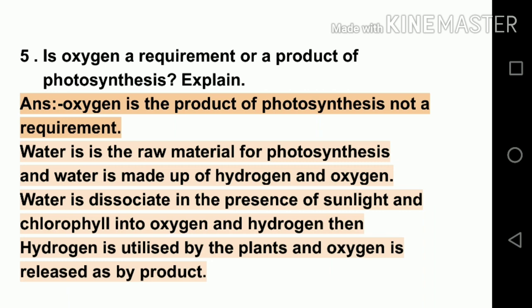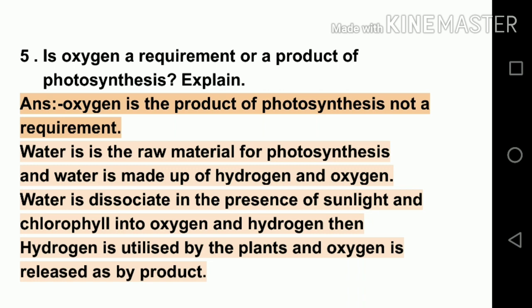Now students, question number 5. Is oxygen a requirement or a product of photosynthesis? Explain. So students, oxygen is not the requirement. It is the product of photosynthesis. The requirement for photosynthesis is carbon dioxide. So oxygen is always a product.